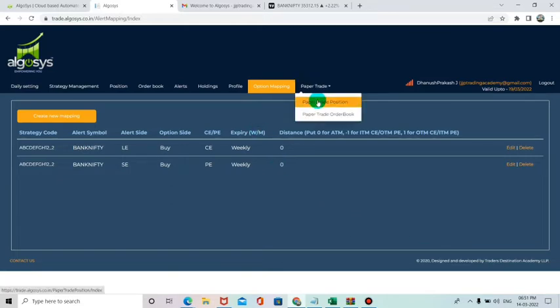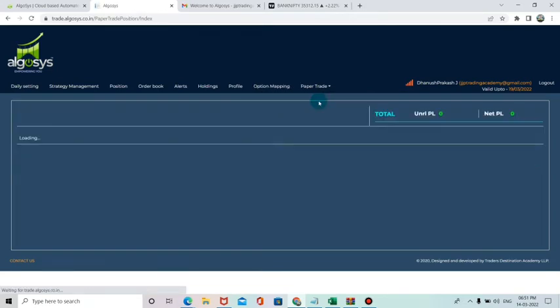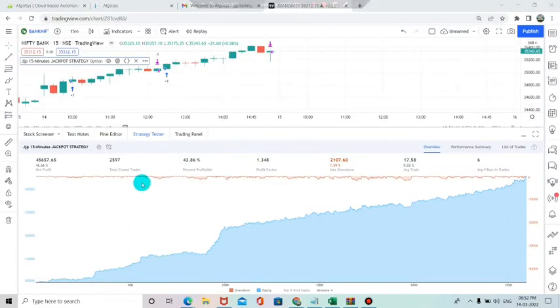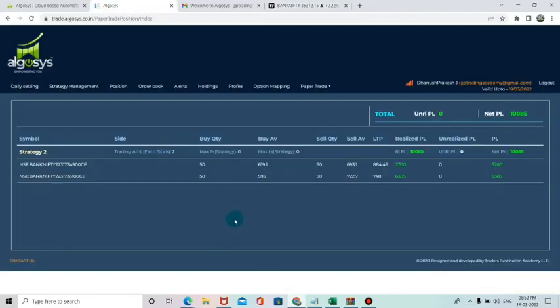So now you can see the paper trading position, today's trade entries. Today we have taken them with 2 lots. Once we are applying the strategy according to index signals, we need to at least maintain 2 lots in our demat, then only the trade will be perfectly according to our strategy. Our strategy is providing the backtest according to index. If you are a futures trader, you can do automation for futures with 1 lot, that is okay. If you want the same result as in the index, then you need to go for 2 lots of Bank Nifty.